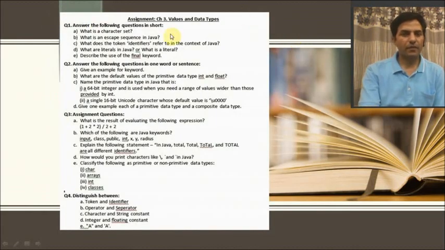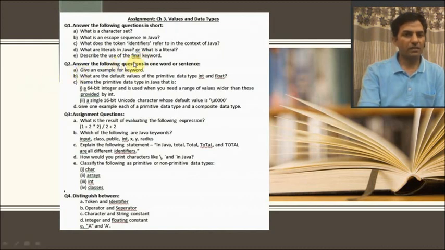Now children, assignment from this chapter, that is chapter number 3, values and data types. Question number 1. Answer the following questions in short. What is a character set? What is an escape sequence in Java? What does the token, that is identifier, refer to in the context of Java? What are literals in Java? Or what is a literal, you are going to write. Describe the use of the final keyword. What is the purpose or use of the final keyword?